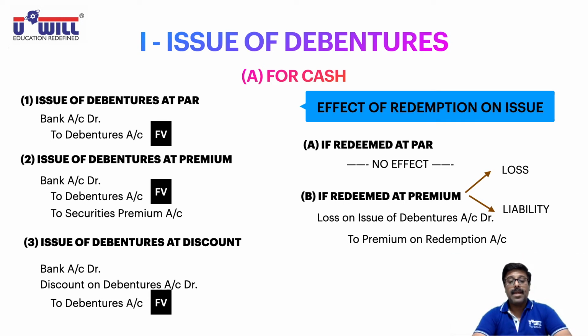Now, see on the left side and on the right side. How will we pass the entries of issue? Understand this. 3 situations we already studied.